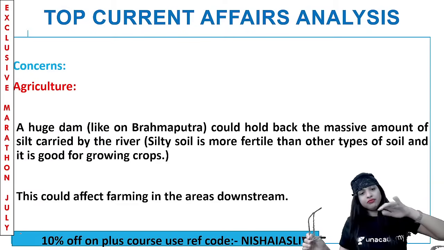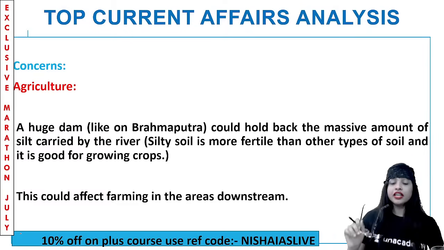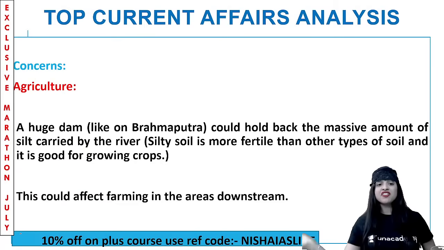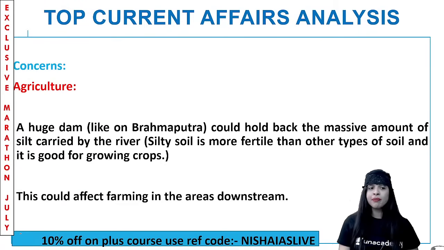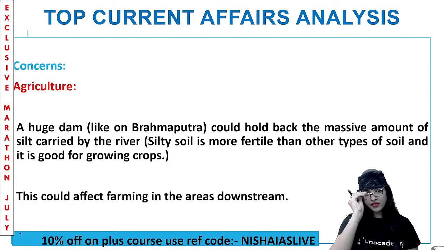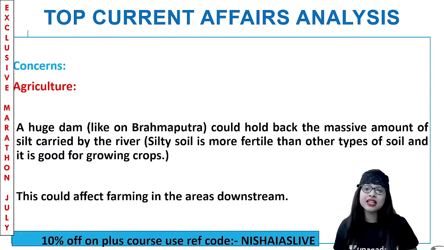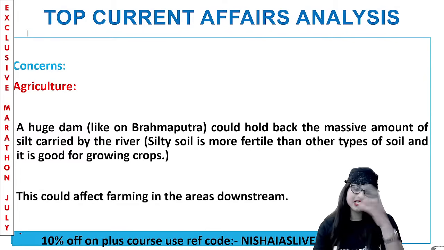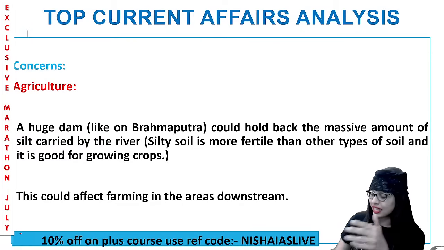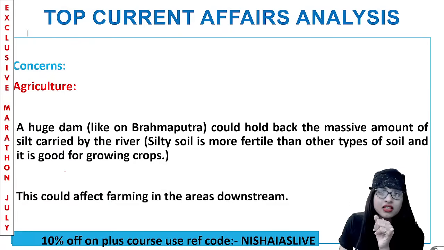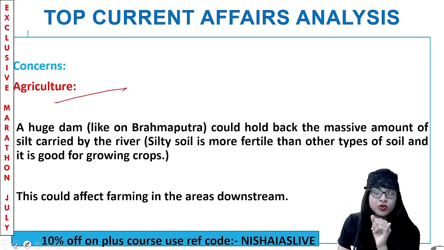See, a huge dam, like on the Brahmaputra, could hold back a massive amount of silt, which is carried by the river. And silty soil is quite more fertile, guys, compared to other types of soil. It is very, very good for growing crops. But this silt is being carried by the river. So what happens? Fertility drops. And this affects farming in the areas downstream. That is the biggest concern with regard to the construction of huge dams, because silt is being held back.